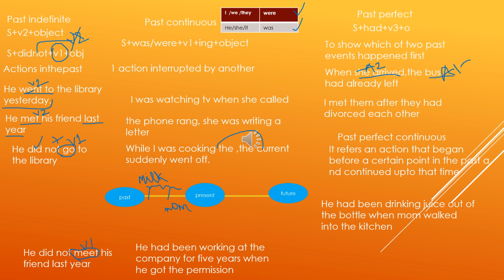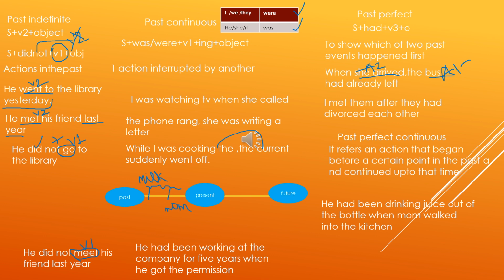Whereas since 8 o'clock, you can see for 10 minutes is length of time. Since 8 o'clock is the starting point. For 9 months, whereas when it comes to since, it's February, the name of the month is written. Whereas with for, the number of months is written.